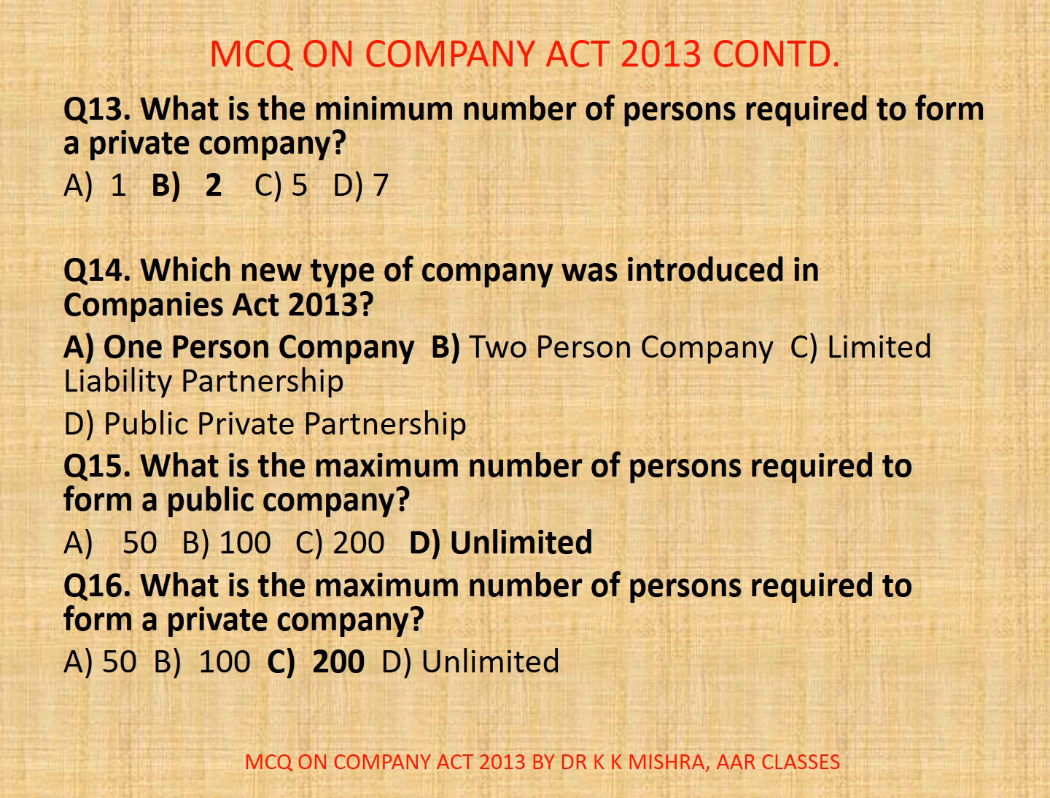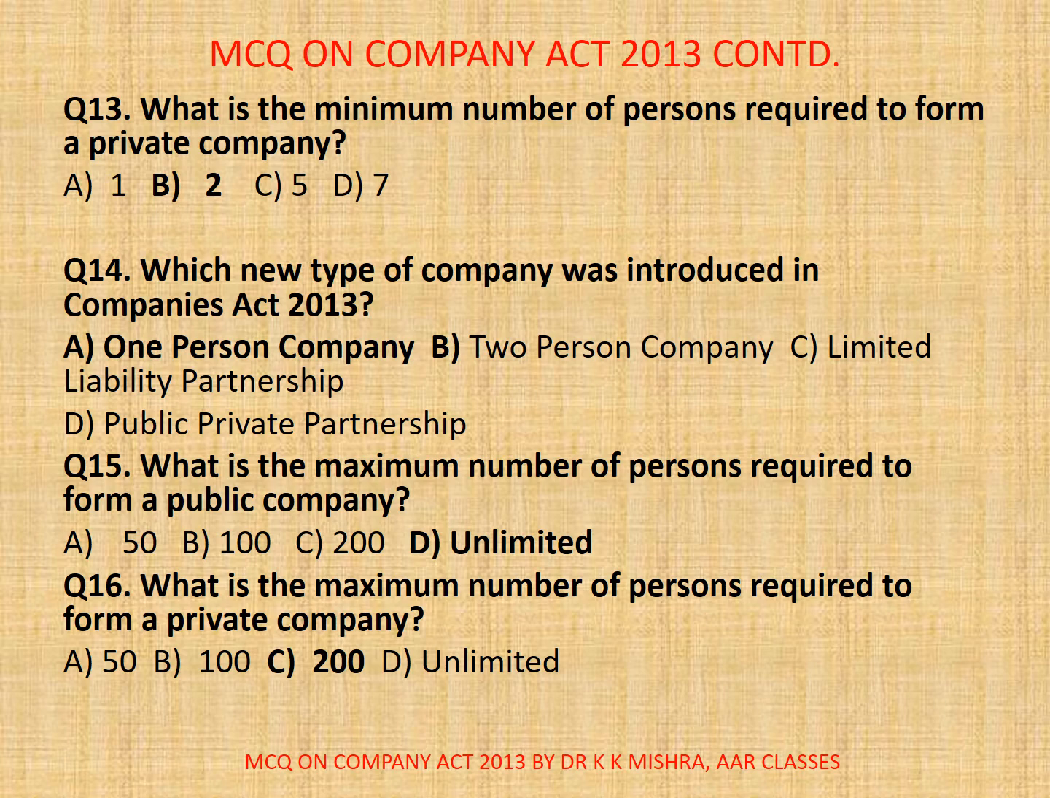Now question number 15. What is the maximum number of persons required to form a public company? So here options are A. 50, B. 100, C. 200, D. Unlimited. Correct option is D. Unlimited. Actually in order for a company to be public, it should have a minimum of 7 members, but maximum there is no limit.